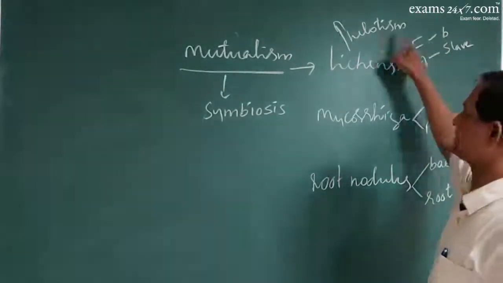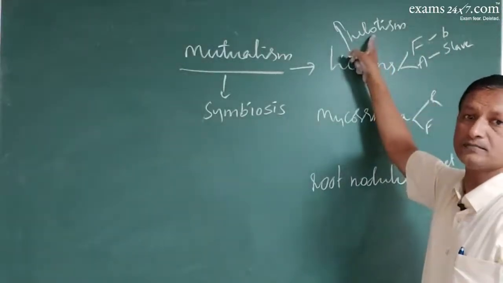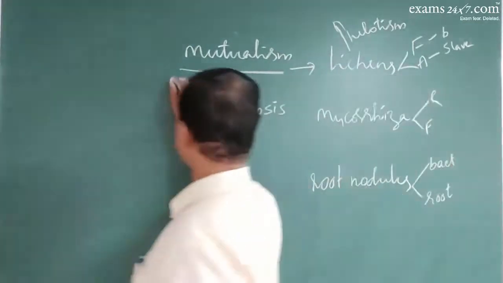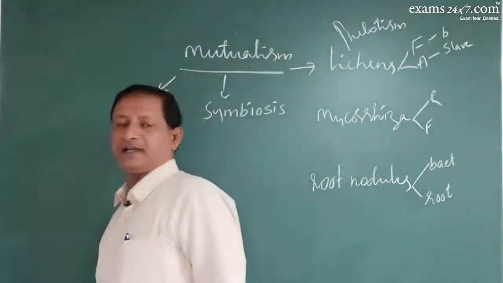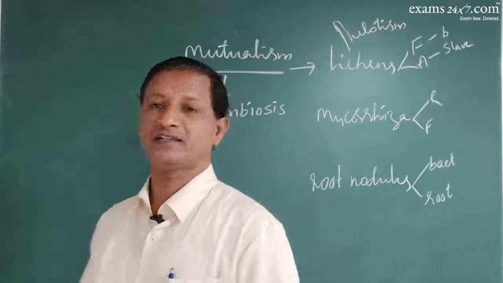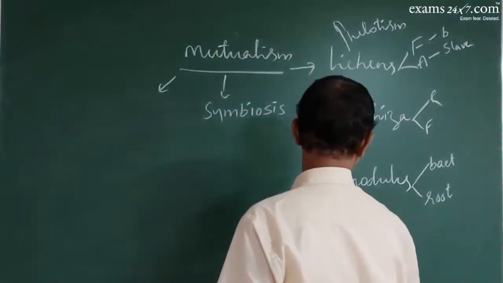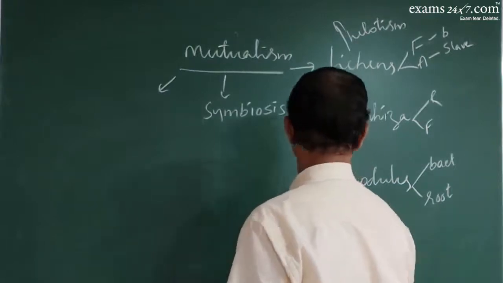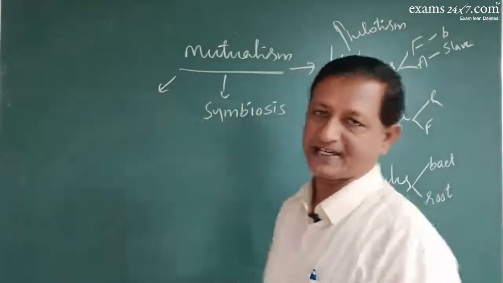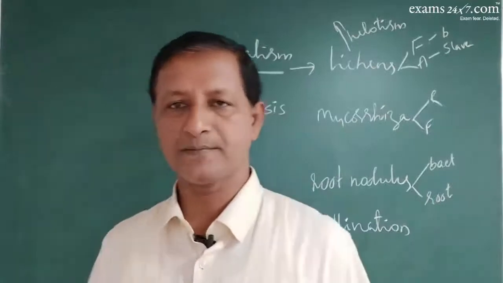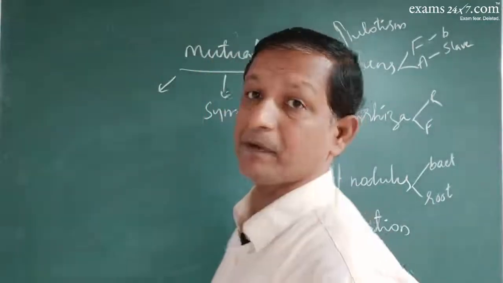That interaction is called helotism. We also have another example in plants, the process of pollination. Pollination is also a kind of mutualism. Insects and birds get nectar or shelter while the plants get pollinated.